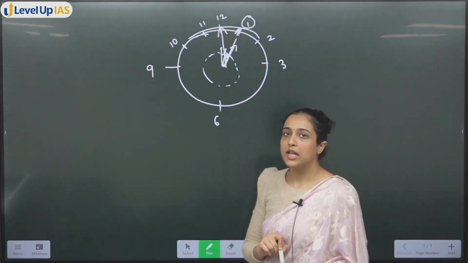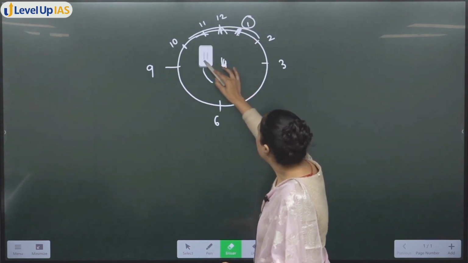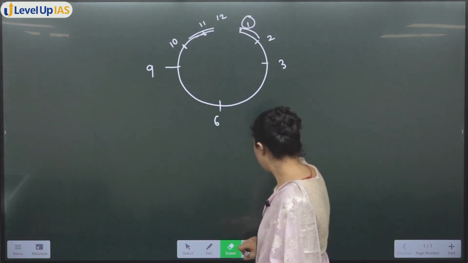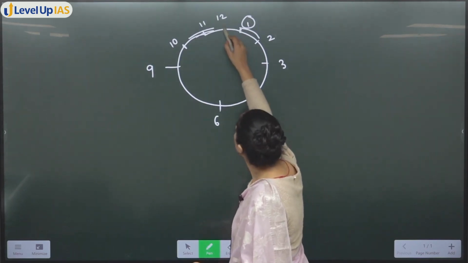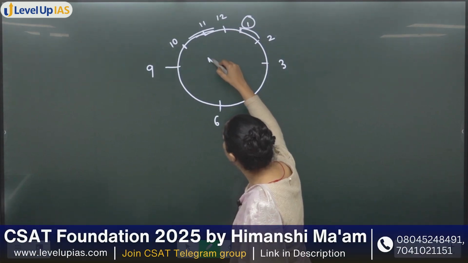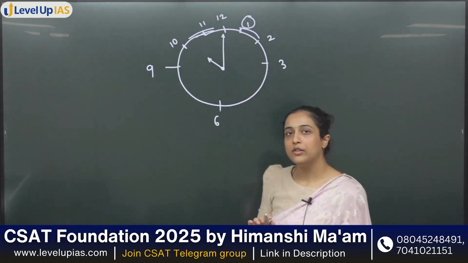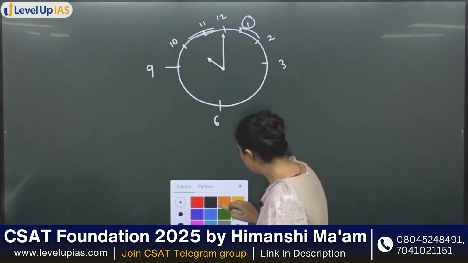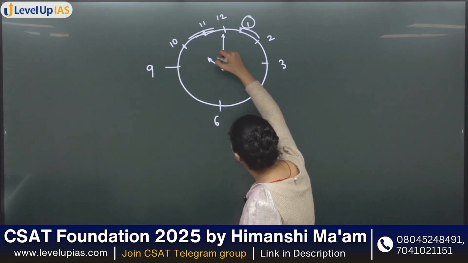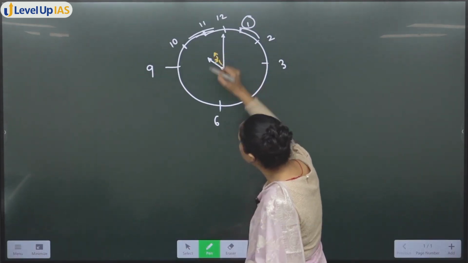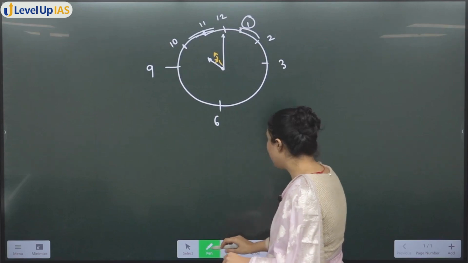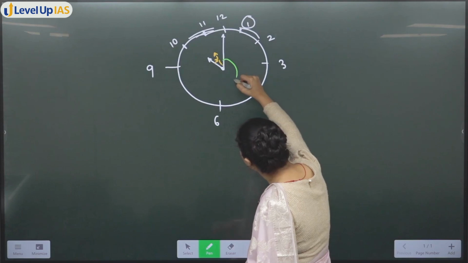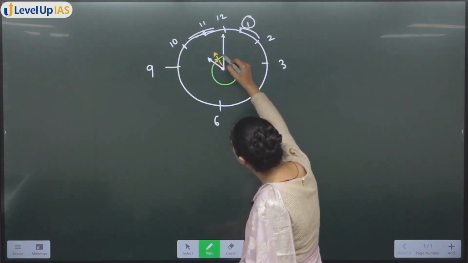1 p.m. Okay, now see, if the time is 10 a.m., what difference will come? Let's say the time is 10 a.m. Okay, this is the hour hand, this is the minute hand, it looks like this. Now after 10 a.m., at 11, when 11 a.m. will be there, our hand will shift like this. Meanwhile, what will happen to the minute hand? The minute hand will take a round like this and like this and will come back here.